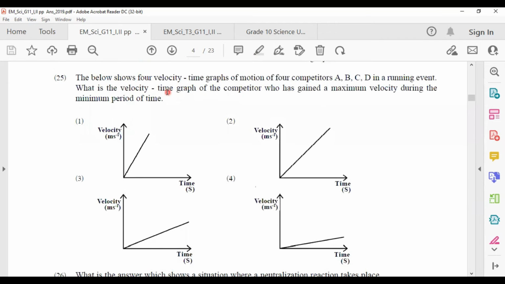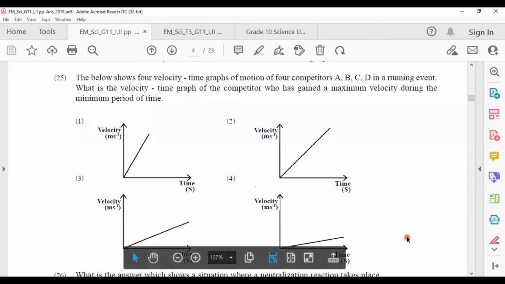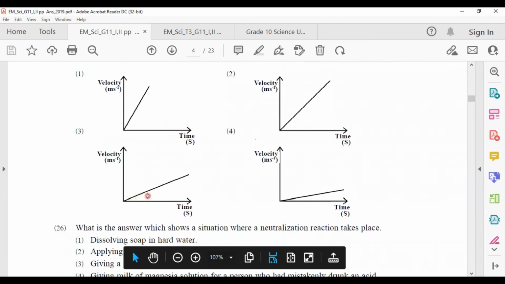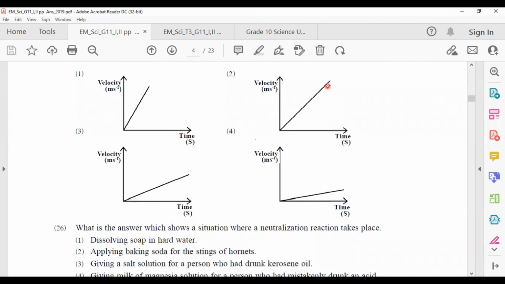25. The below shows 4 velocity-time graphs of motion of 4 competitors A, B, C, D in a running event. Which is the velocity-time graph of the competitor who has gained the maximum velocity during the minimum period of time? In this one, you can see he has taken more time. In this one also, he has taken more time. But in the first instance, you can see he has reached the maximum velocity in a very short time period. So answer number 1.